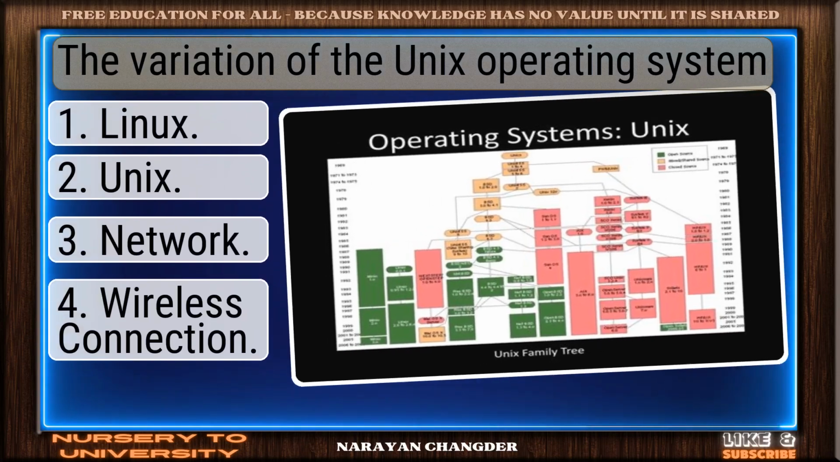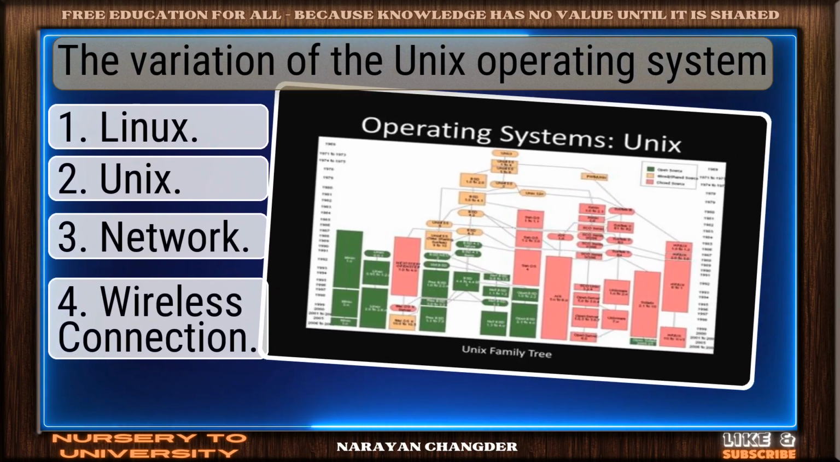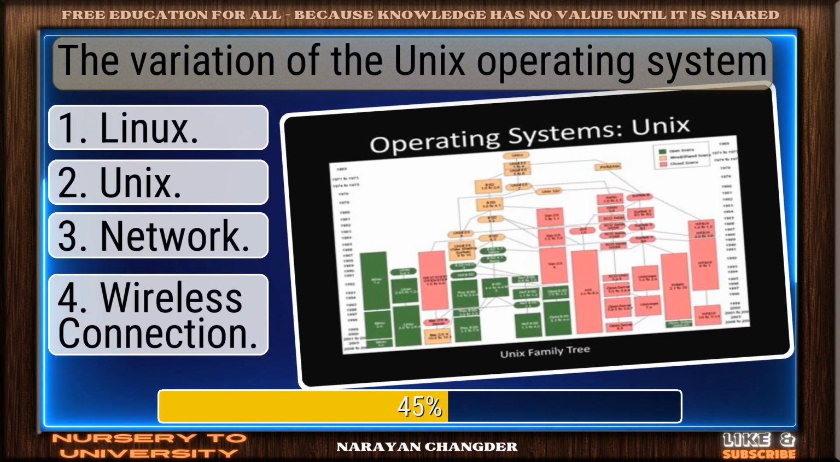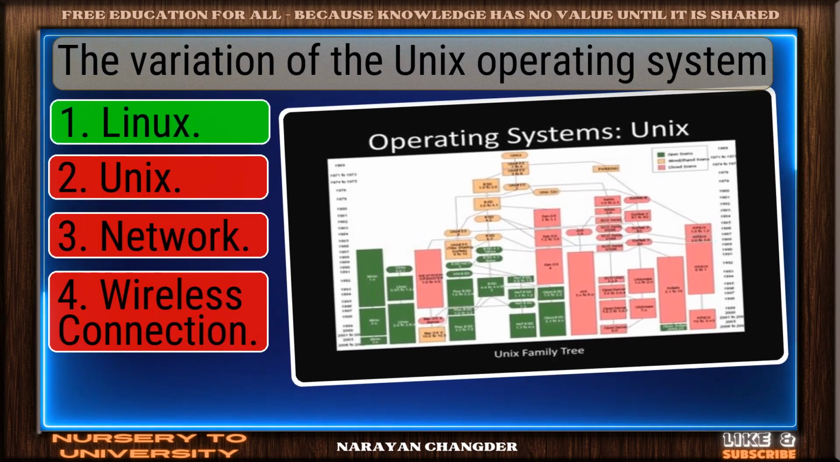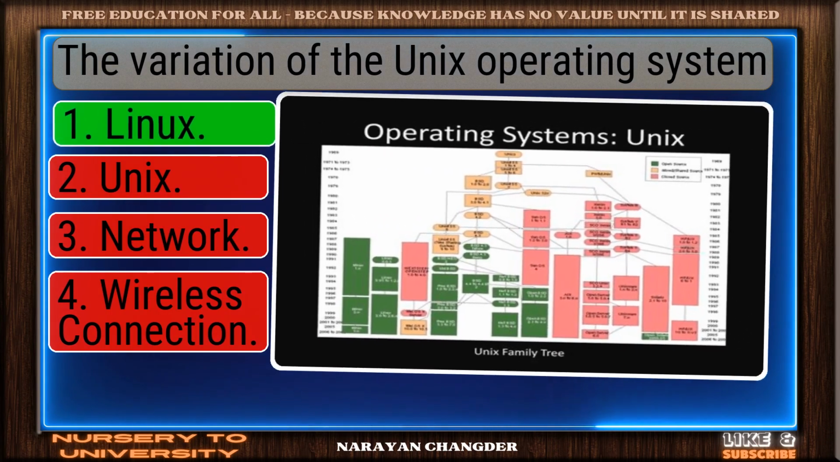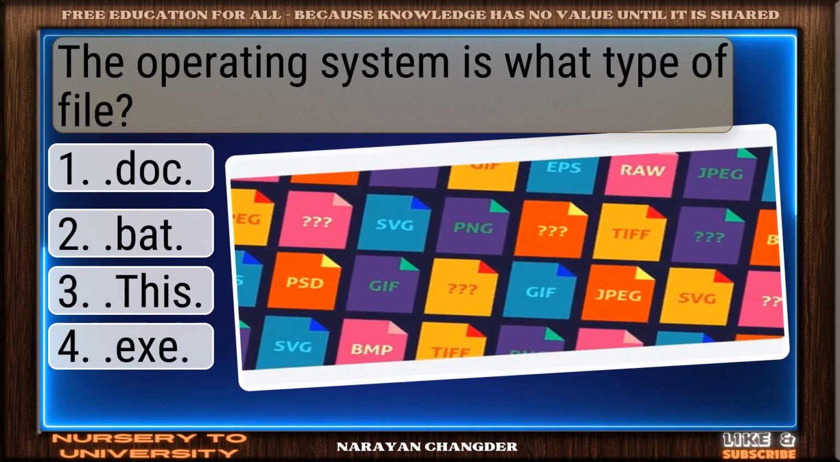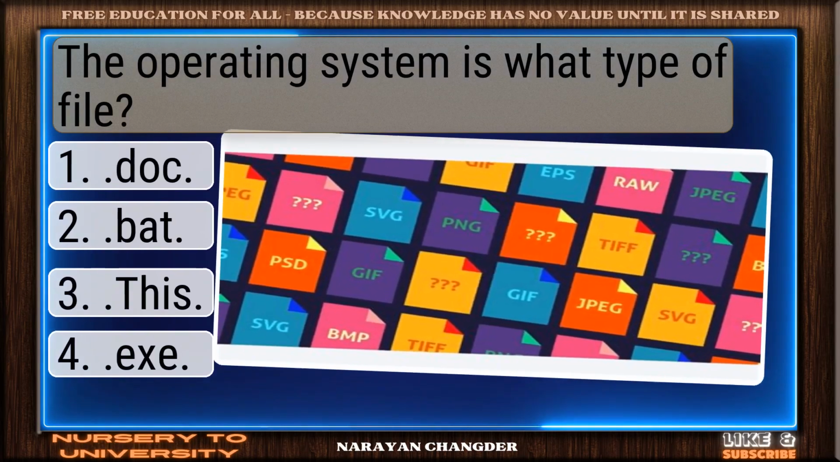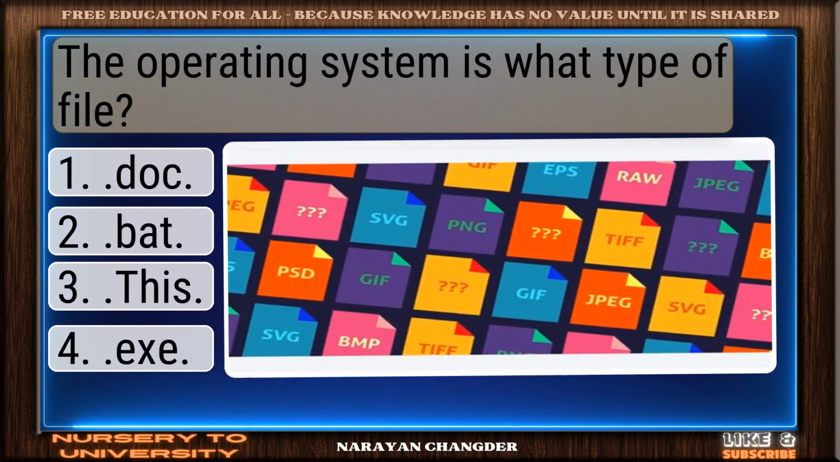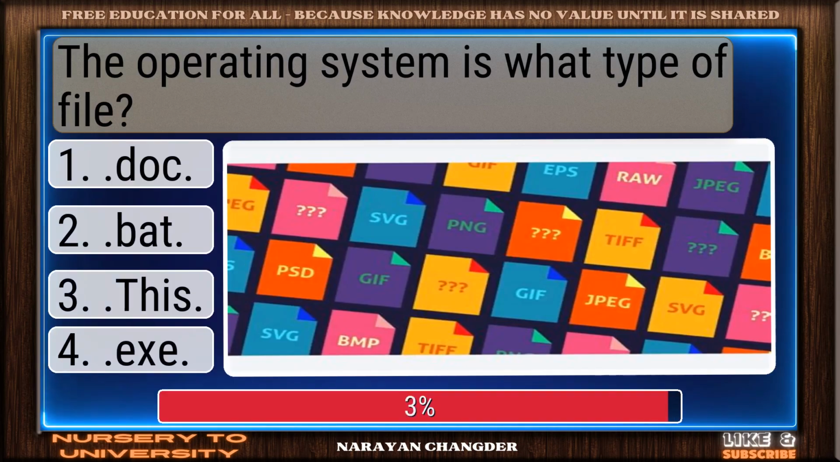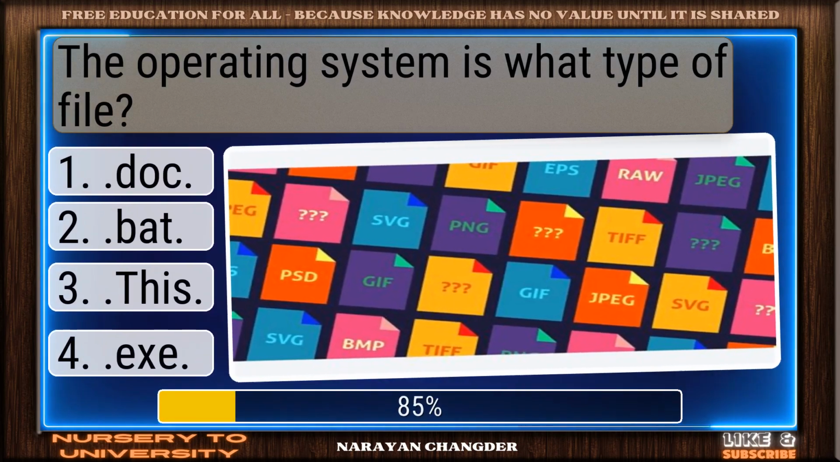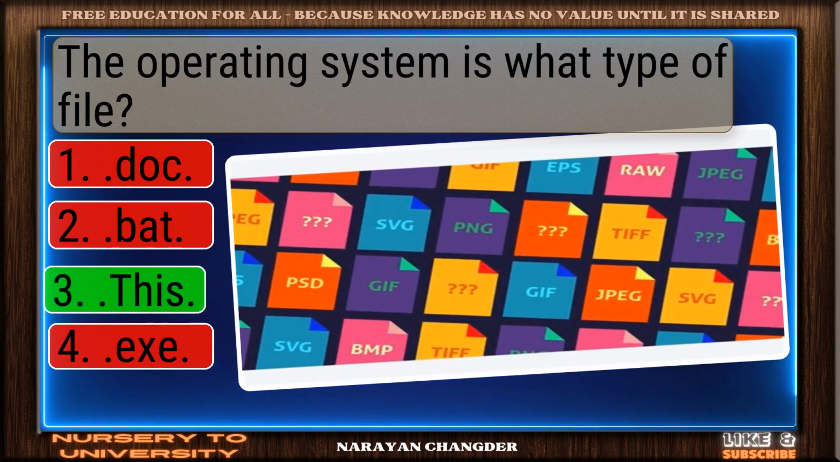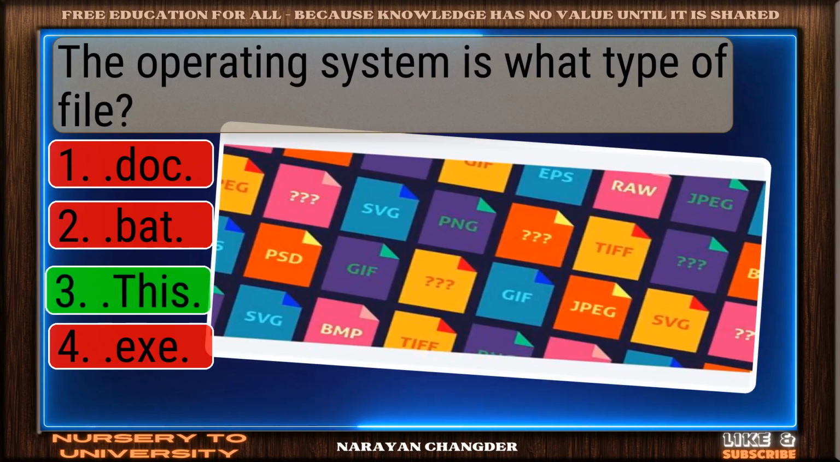Question number 1. The variation of the Unix operating system. Well reasoned. Linux is the correct choice. Question number 2. The operating system is what type of file? Exactly. This makes sense and it is the right choice.